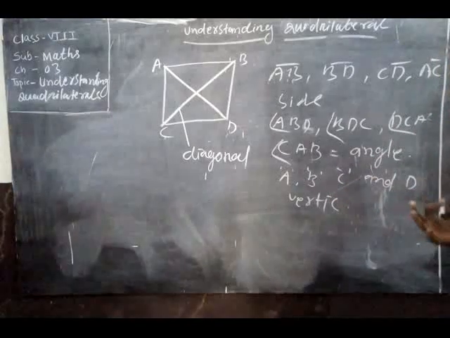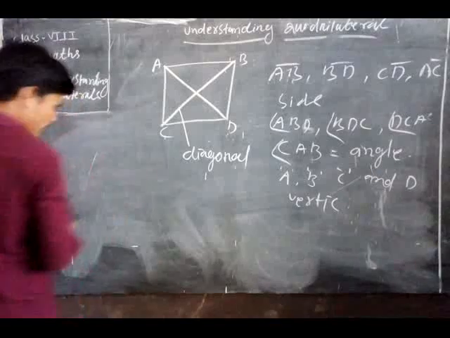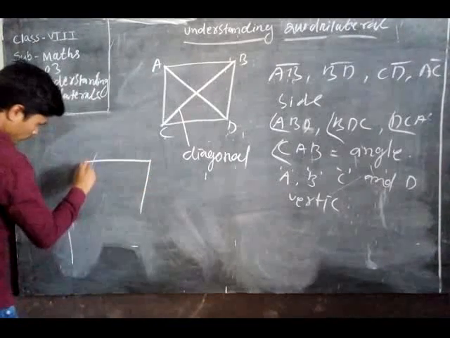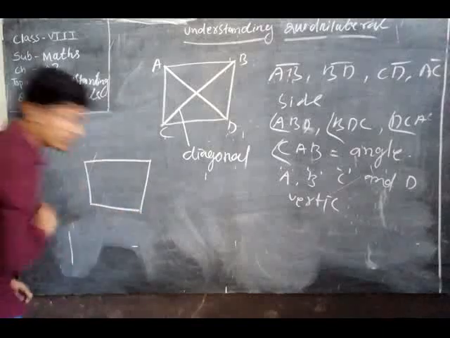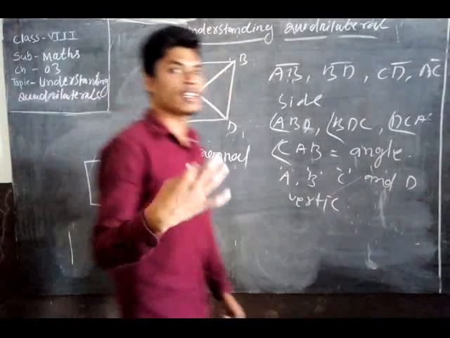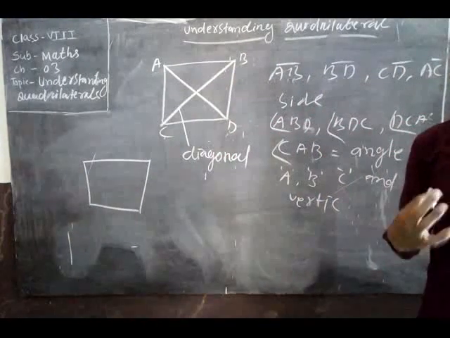How do we find the diagonals of a polygon? See the board. Now a polygon. Here I make another polygon. This one is also a polygon. Then how many diagonals? How do you find them? There is a formula, and we can easily find the diagonals of any polygon. What is the formula?